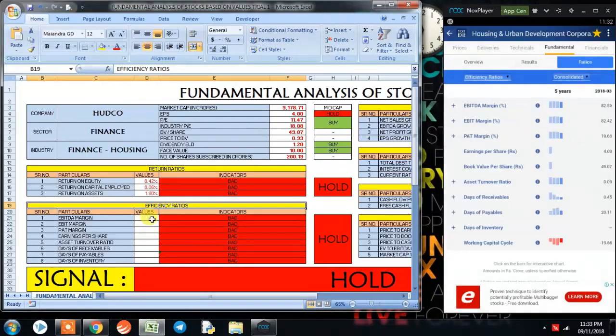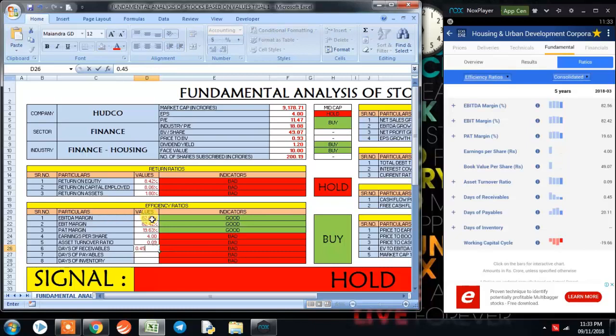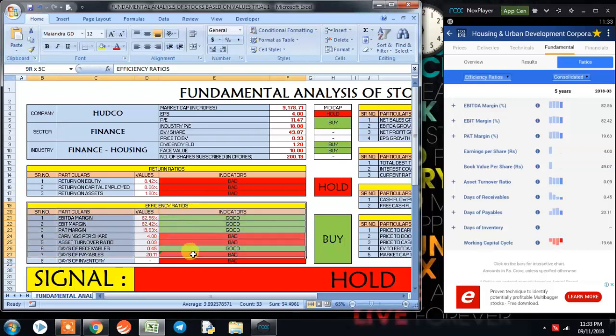Now coming on to efficiency ratio. The first is EBITDA margin, which is 82.56. EBIT margin is 82.42. PAT margin is 19.63. Earning per share is 4. Asset turnover ratio is 0.09. Days of receivables is 0.45. Days of payables is 20.11 and days of inventory is 0. So overall efficiency ratio has given us a signal to buy this stock at this point of time.